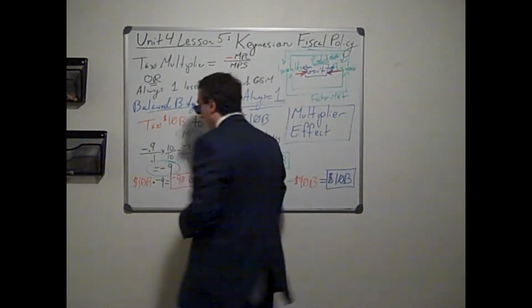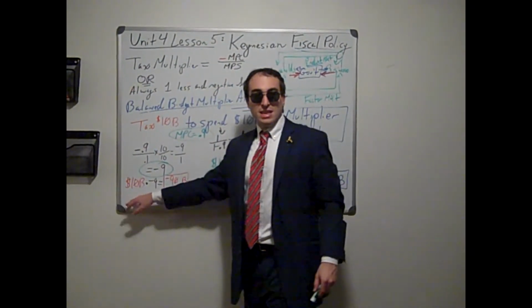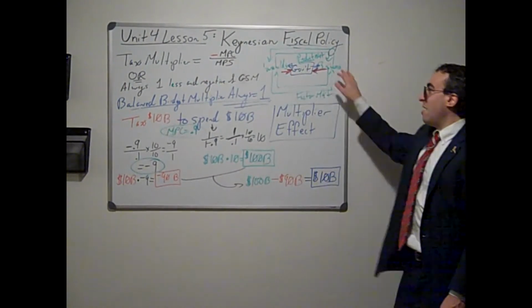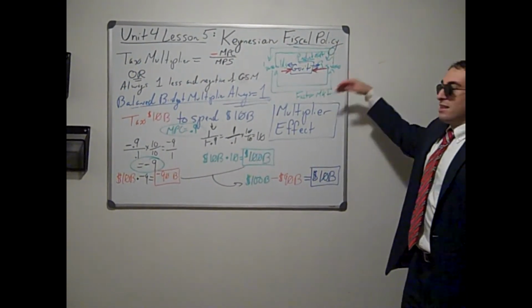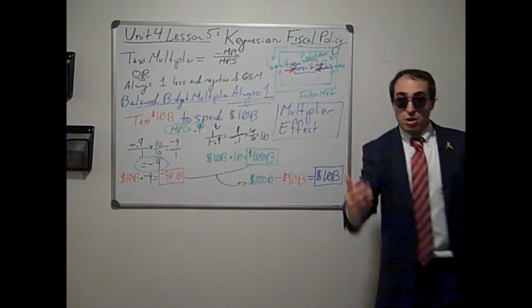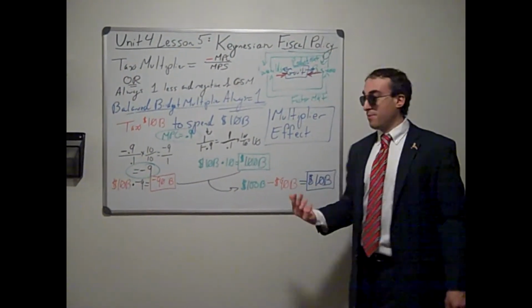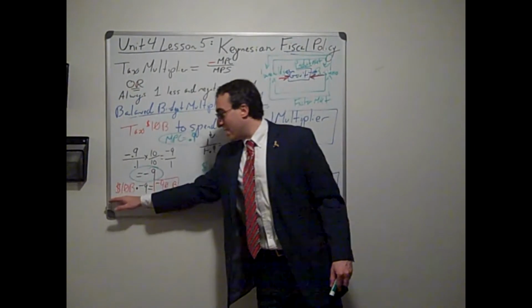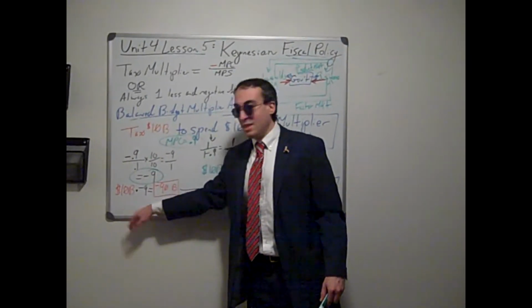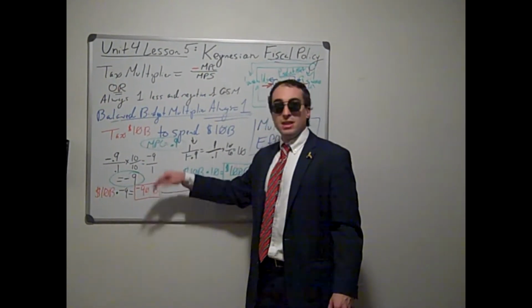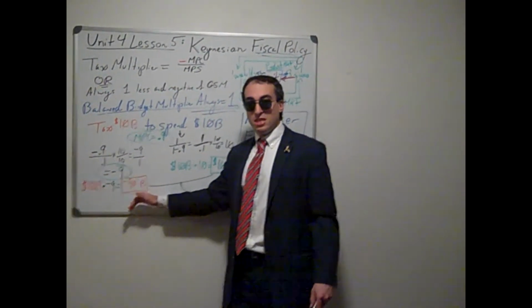What does that mean? That means that if the government collected $10 billion in taxes from households and businesses, that is money that is not going around the circular flow model, that is decreasing the circular flow. So $10 billion in taxes times negative 9 equals negative $90 billion in total GDP.